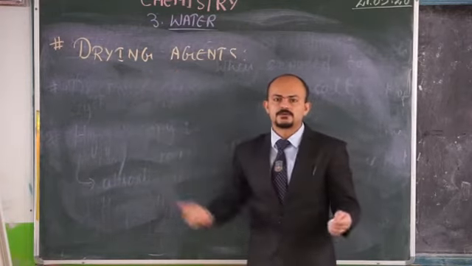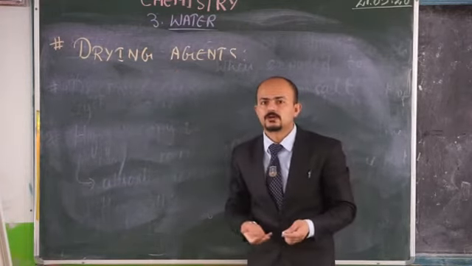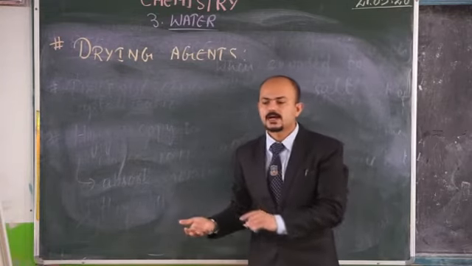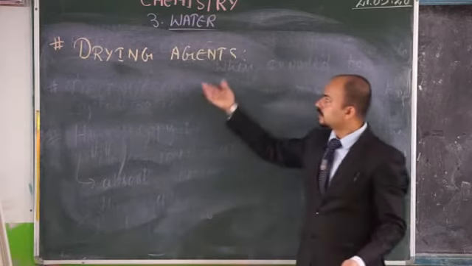There are those compounds which are used for drying other substances. Okay, they are known as what?